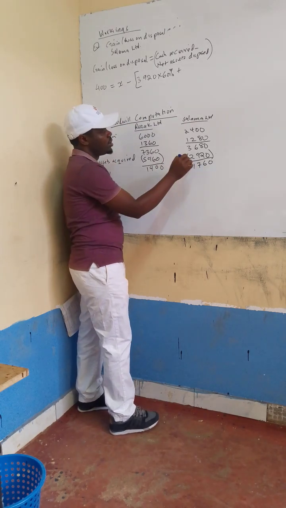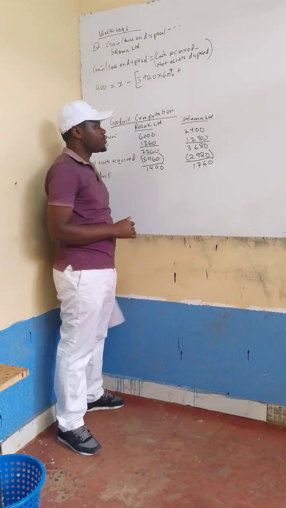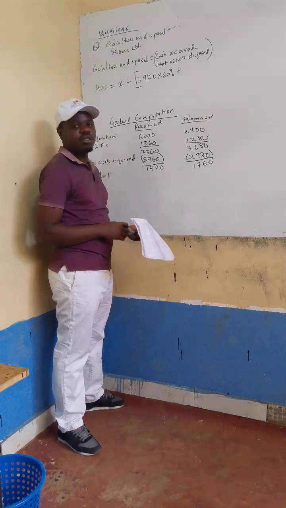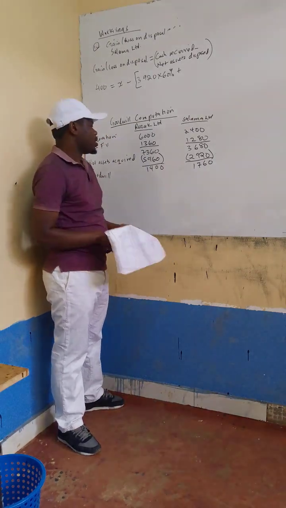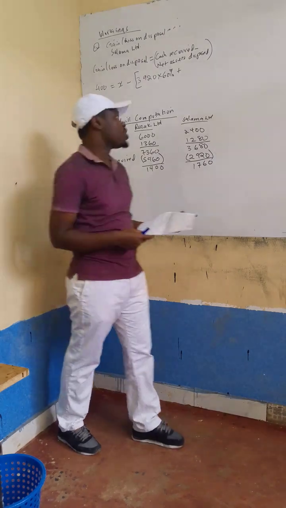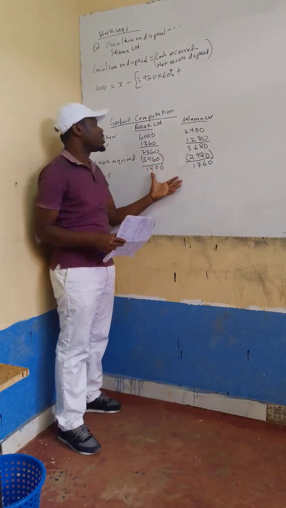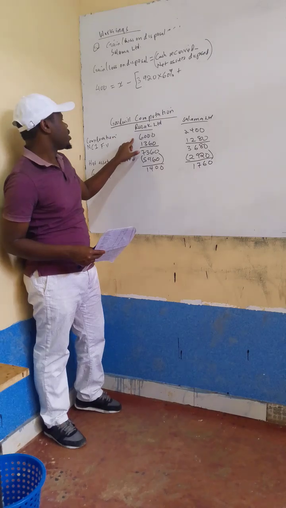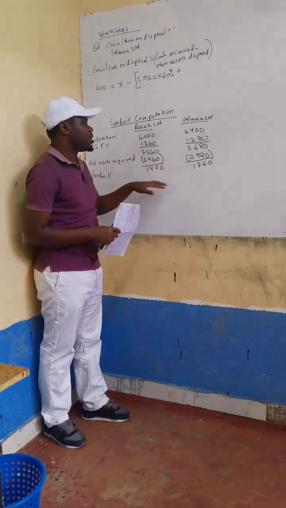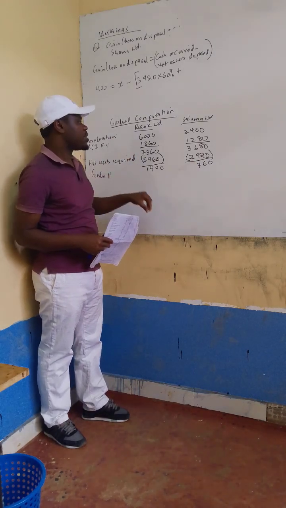Frank, what's the difference here? That's 3680 minus 2920. It's okay. So that's the goodwill on acquisition. The consideration they used, yes? I think it's 760. 760, good, thank you.